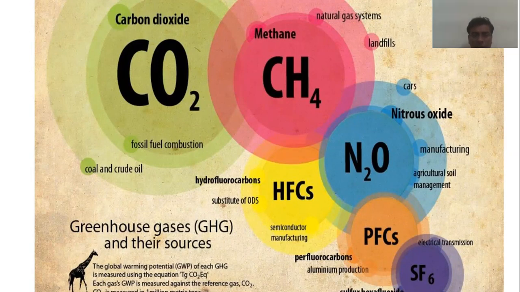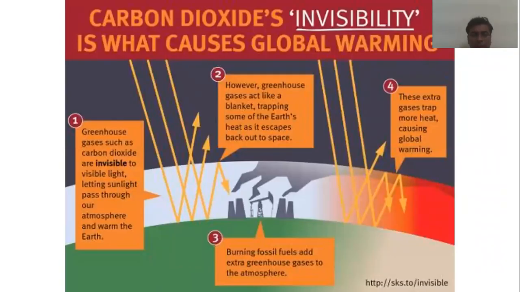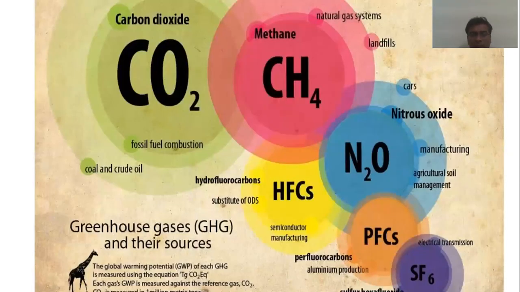When we move to the topic of global warming, the concentration of these gases is increasing day by day. So more heat is trapped by these molecules and stored on the Earth's surface. That leads to global warming.